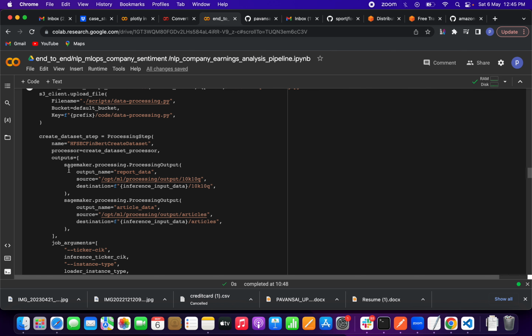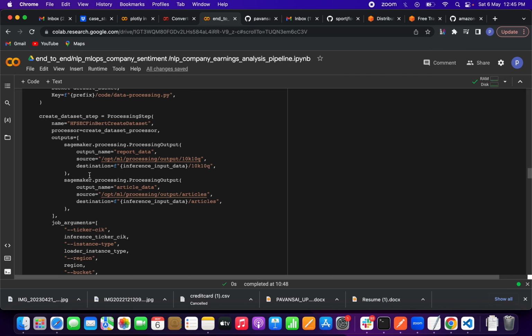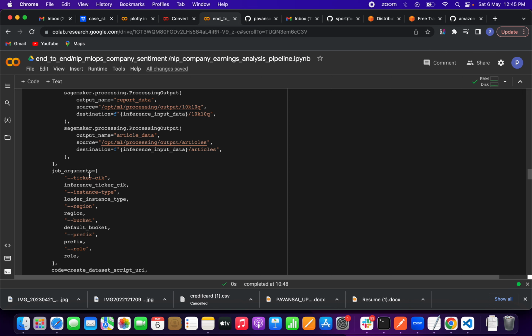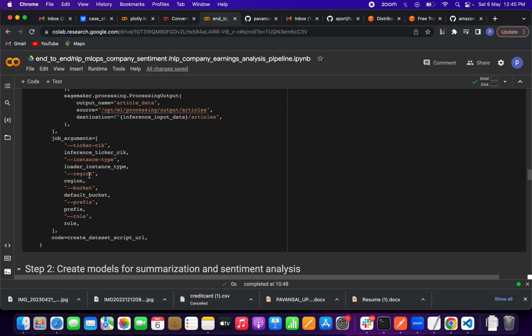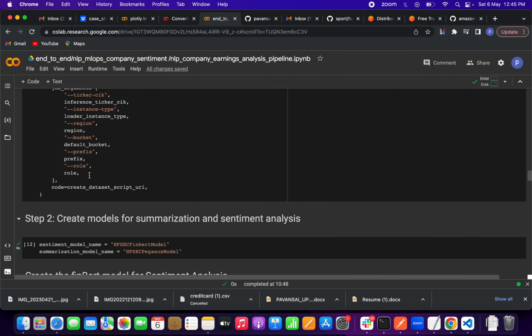So after that, in the output, SageMaker has to process, right? That's why SageMaker processing output: the name of the output, from which source you are getting, and what is the destination after processing, where it should be. And for job arguments, friends, these are like command line things. So this is about creating a data processing step, friends.